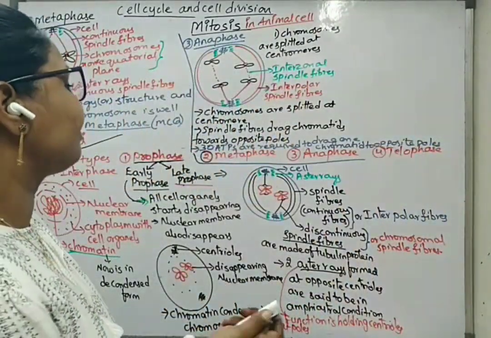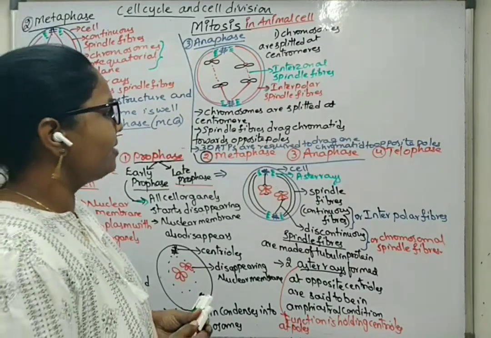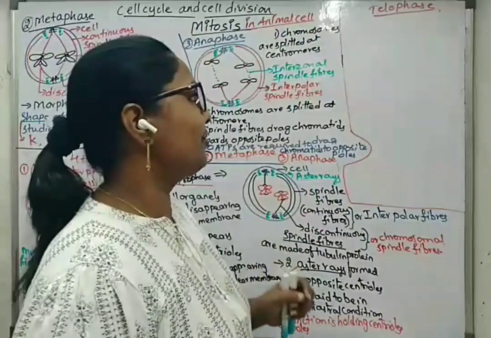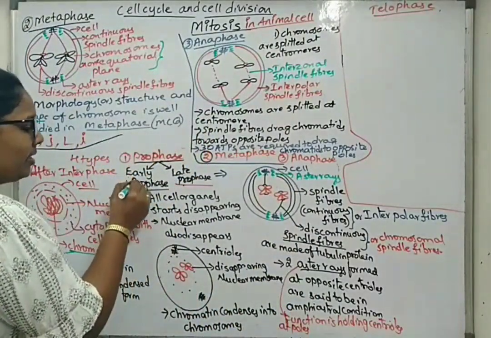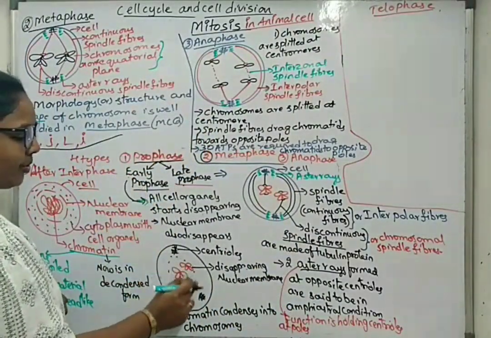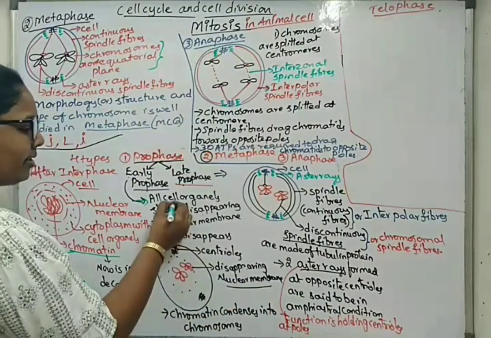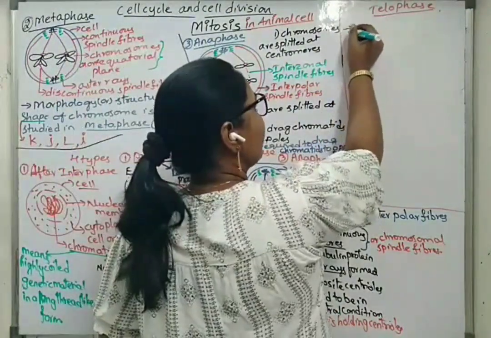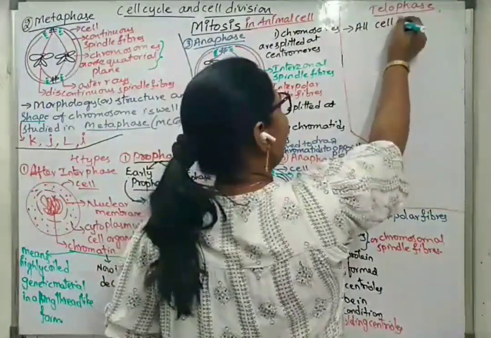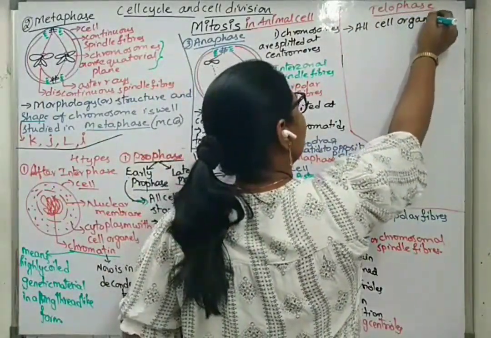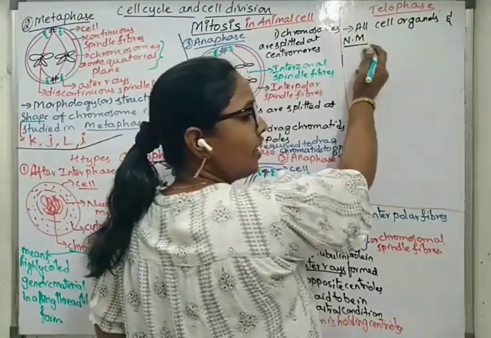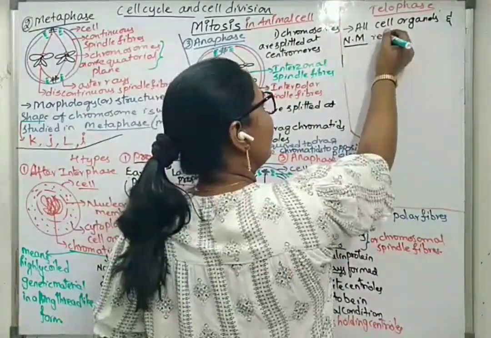Now, after Anaphase, the next stage will be Telophase. Here we have seen in early prophase, the cell organelles and nuclear membrane all disappear. The process will be reversed in case of telophase. Here, all cell organelles and the nuclear membrane reappear.